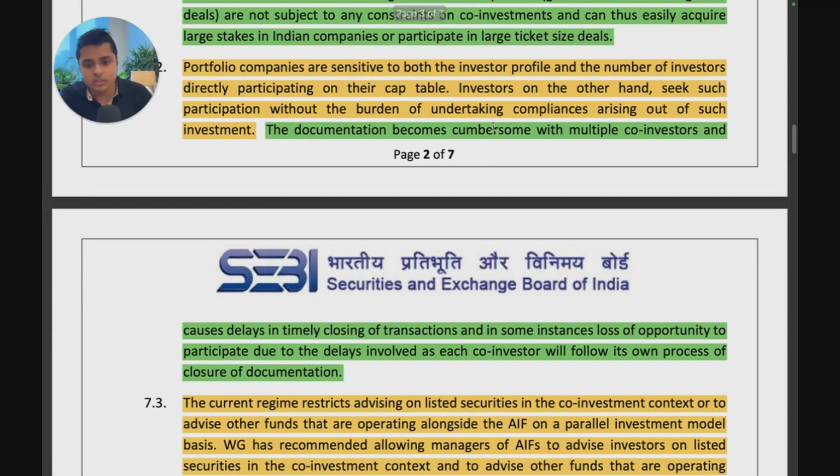Next, the documentation becomes cumbersome with multiple co-investors and causes delay in timely closing of transactions, and in some instances loss of opportunity to participate due to delays involved in each co-investor, as each co-investor will follow its own process of closure of